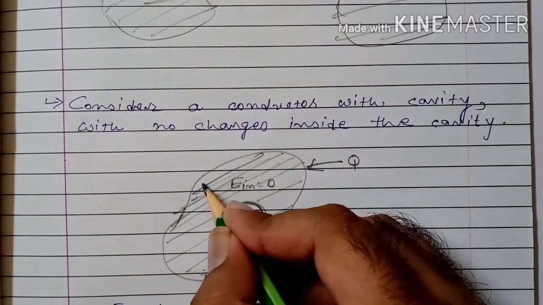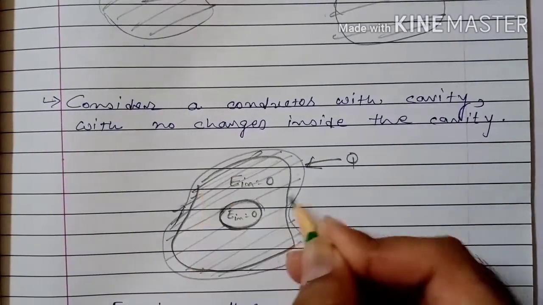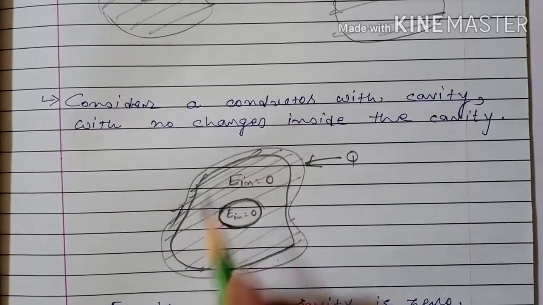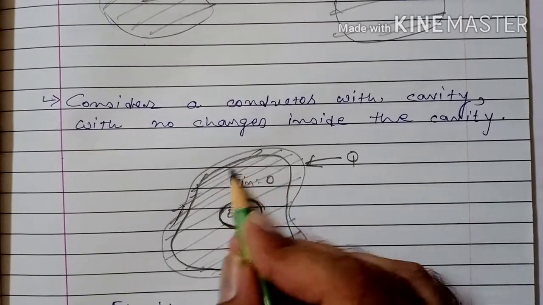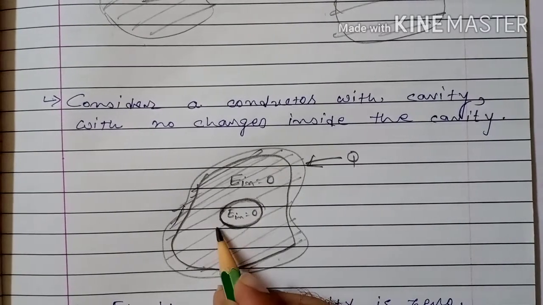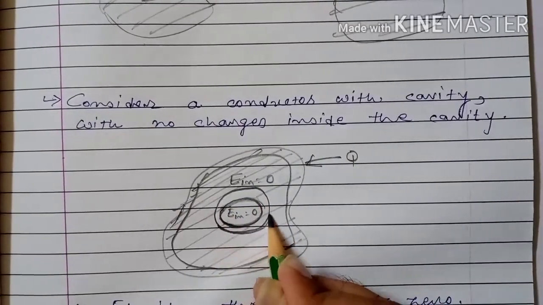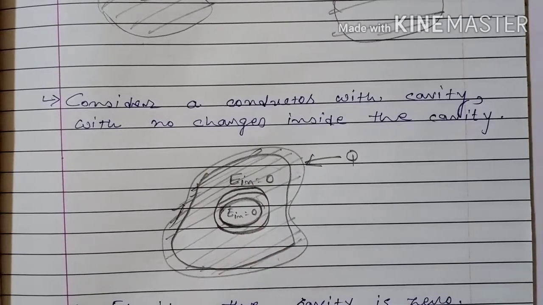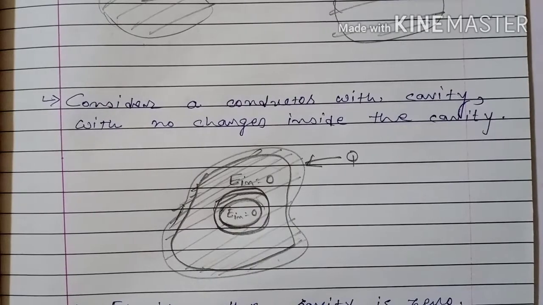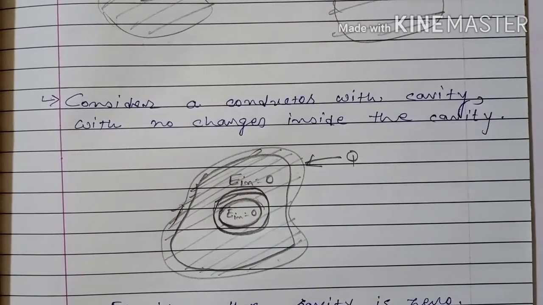Then if I consider a Gaussian surface like this, for this Gaussian surface, net charge enclosed by the Gaussian surface is 0. Therefore electric field inside the conductor is 0. Here if I consider this Gaussian surface, when there isn't any charge inside the cavity, then net charge enclosed by this surface is also 0. Therefore we can say that electric field inside the conductor is 0.